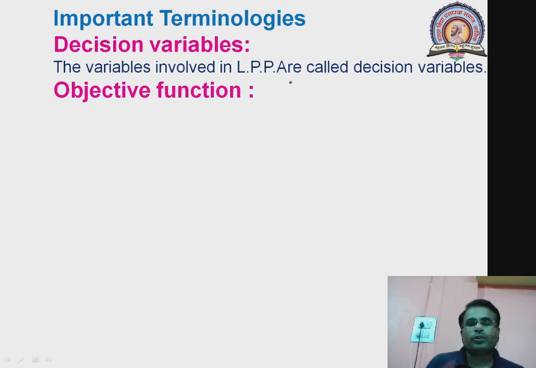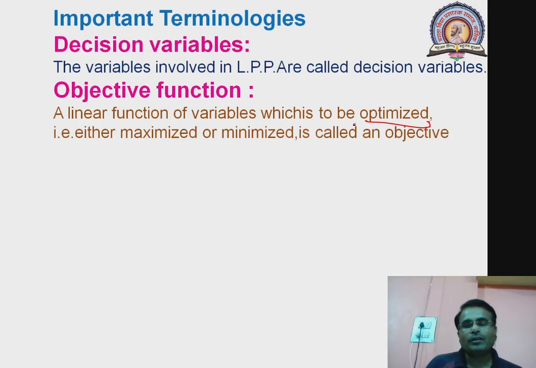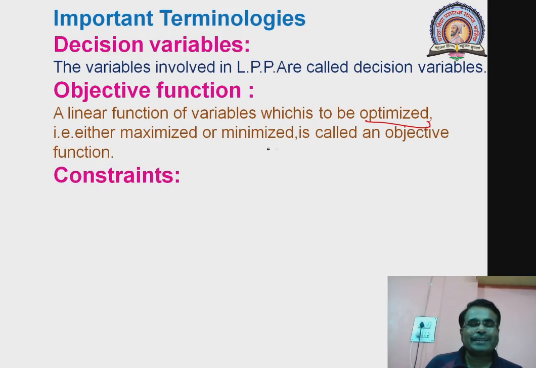Second thing, objective function: the quantity which is supposed to be maximized or minimized, that is, which is supposed to be optimized. A linear function of variables which is supposed to be optimized, that is either maximized or minimized, is called the objective function. Next, we have to consider constraints.